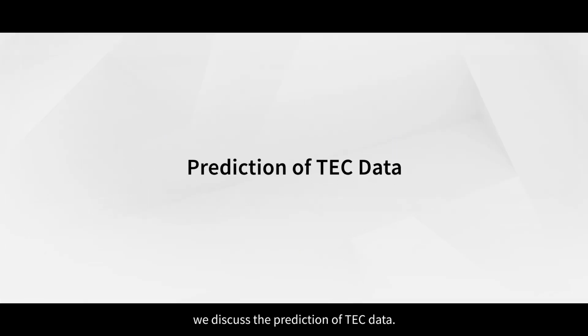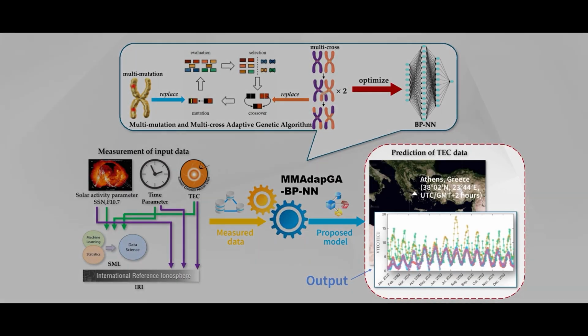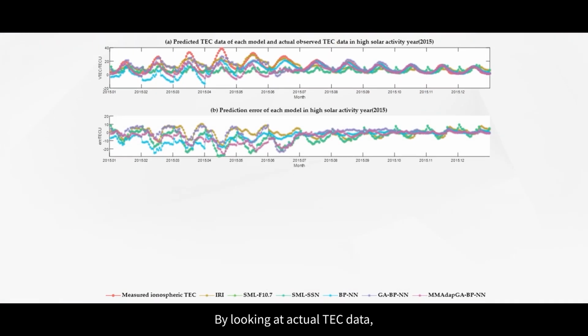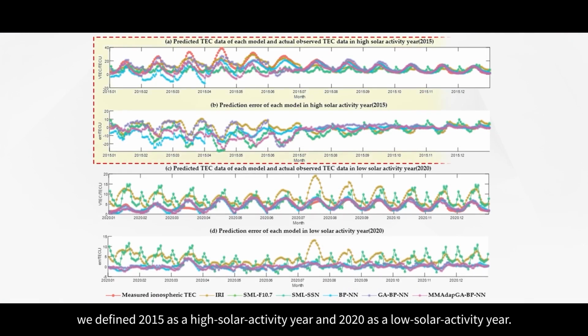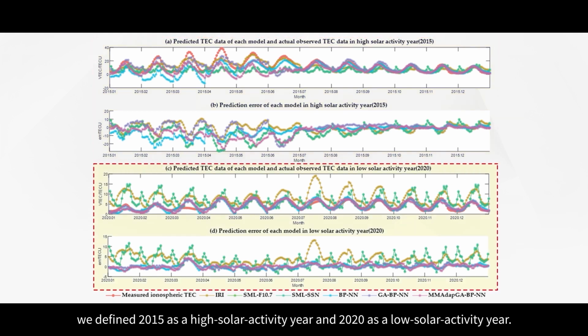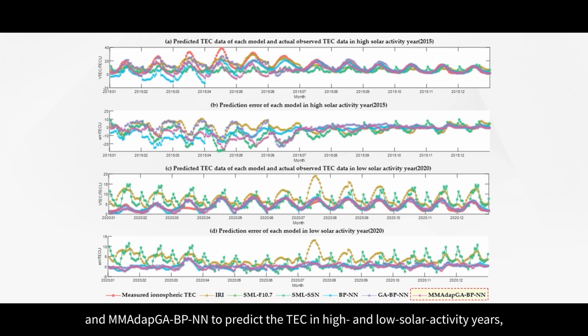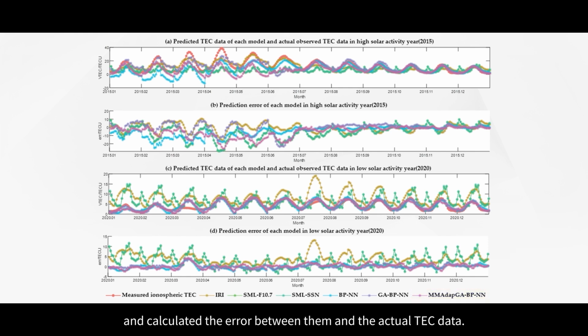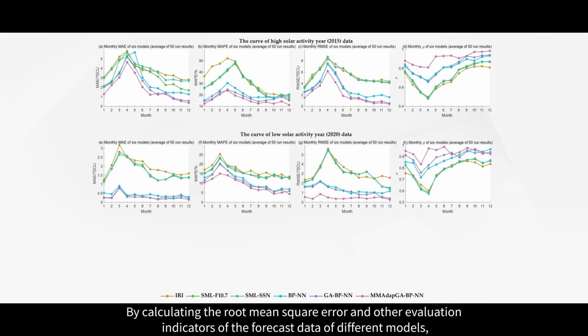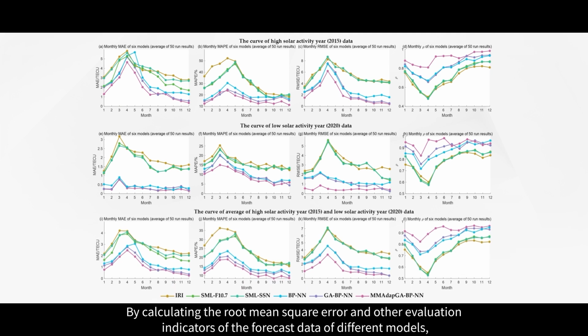Next, we discuss the prediction of TEC data. By looking at actual TEC data, we defined 2015 as a high solar activity year and 2020 as a low solar activity year. We use the IRI model, machine learning model, BP-NN, GA-BP-NN, and MMAdapGA-BP-NN to predict the TEC in high and low solar activity years, and calculated the error between them and the actual TEC data.